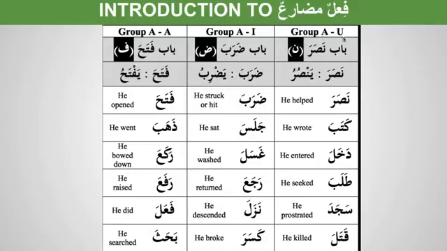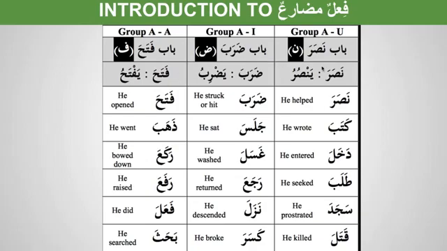So if you see here, group a, u means this is the sound of the ain kalima. A is nasara and u means yansuru. So this is called a group. And there are so many verbs which come under this group which will have the same pattern. For example, kataba will always be yaktubu, but it comes under bab nasara. Dakhala will be yadkhulu. Talaba yatlubu. Sajada yasjudu. We don't have to memorize this, but as we learn, the vocabulary gets stronger and we will automatically know which group this word belongs to.